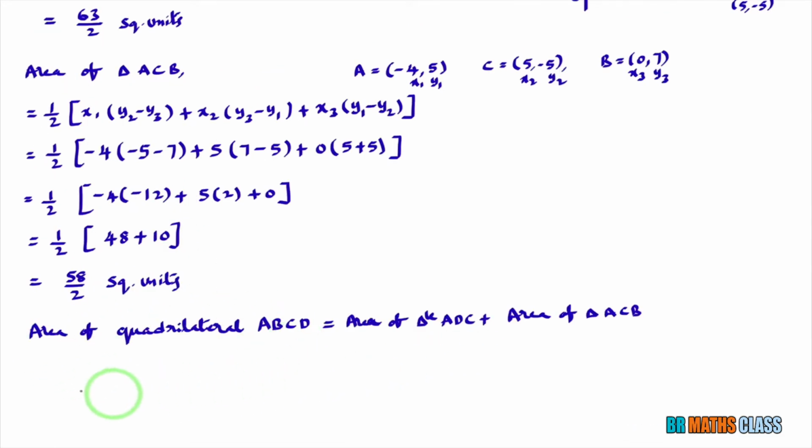So the final conclusion: we need to calculate the area of quadrilateral ABCD. The area of ABCD is nothing but the area of triangle ADC plus the area of triangle ACB. The area of triangle ADC we got as 63 divided by 2, plus the area of triangle ACB we got as 58 divided by 2. So the LCM is 2. 63 plus 58 is 121. So finally, the area of quadrilateral ABCD is 121 divided by 2 square units.